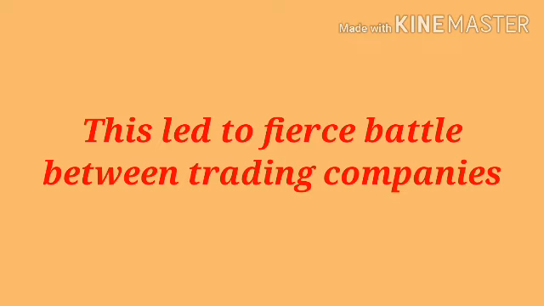This led to fierce battles between trading companies. The battles were started to eliminate the rival competitors. How? Ships were attacked, routes were blocked, trade was carried on with arms, and trading posts were protected through fortification.